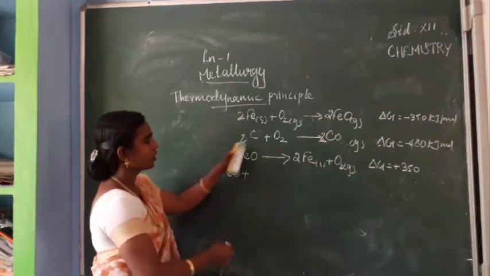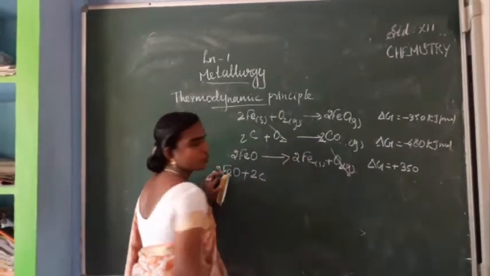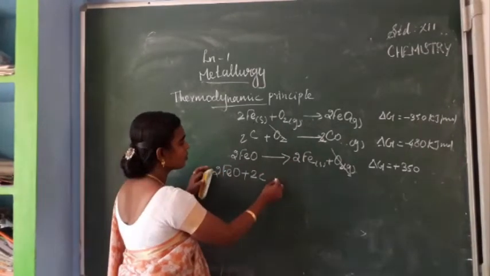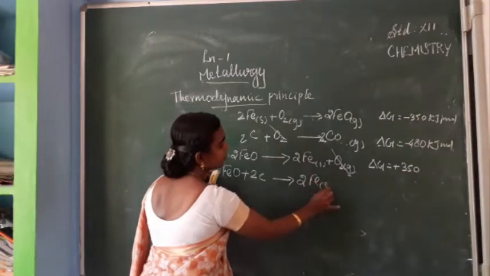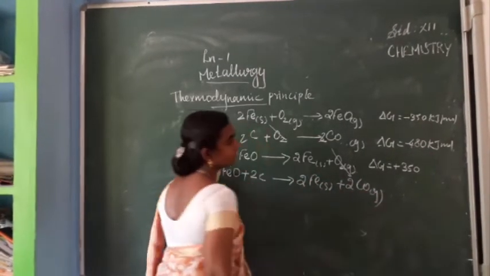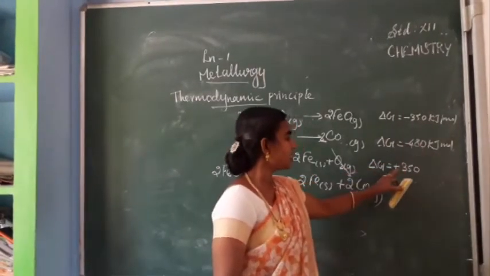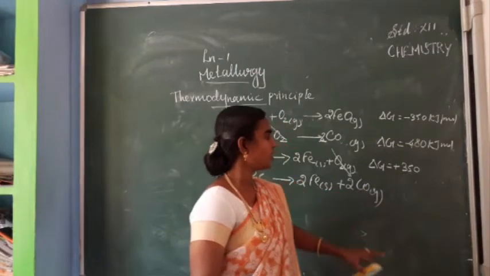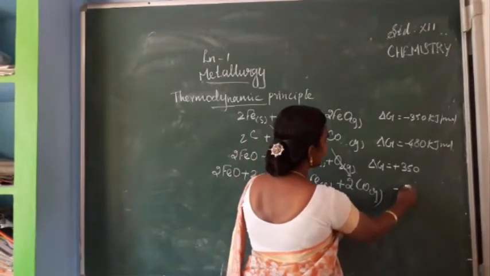2FeO. So this 2C, this O2 and this O2 we can cancel. So 2C gives 2Fe plus 2CO. So here minus 480, here plus 350, isn't it? So that delta G is maybe minus 130.